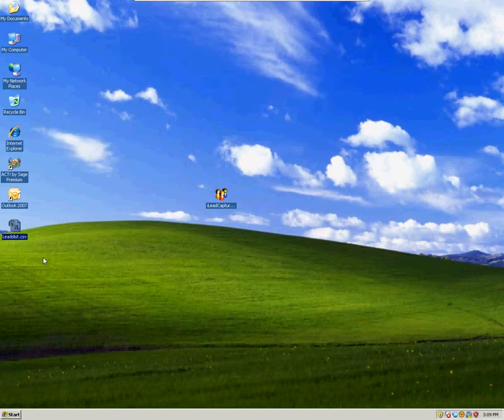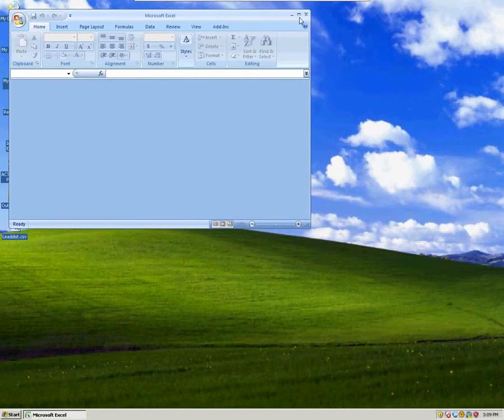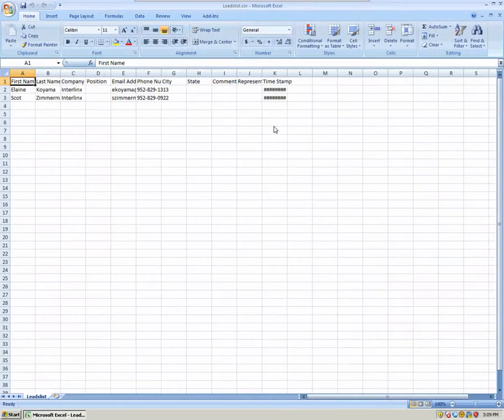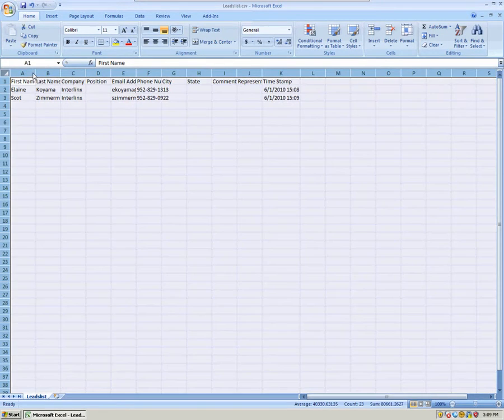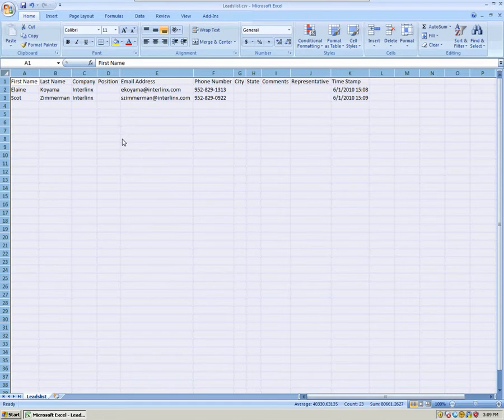I've double-clicked on it. It opens up the lead list in Excel, and there you have your leads that you just captured in iLeadCapture. It's ready to import into any program or application that will accept a CSV import file.